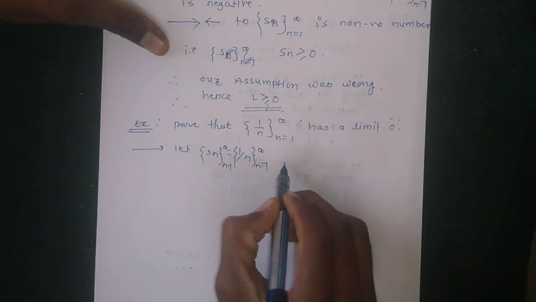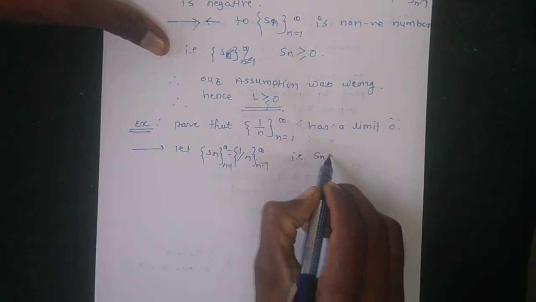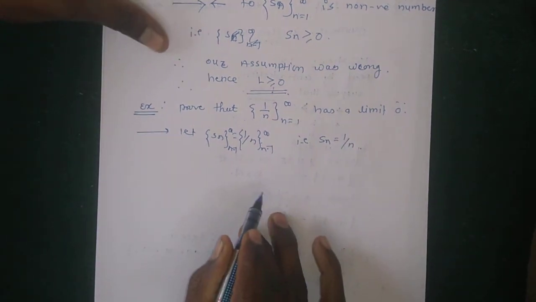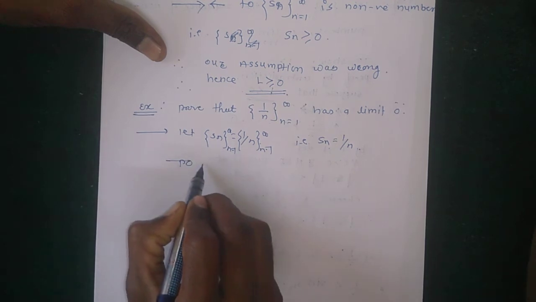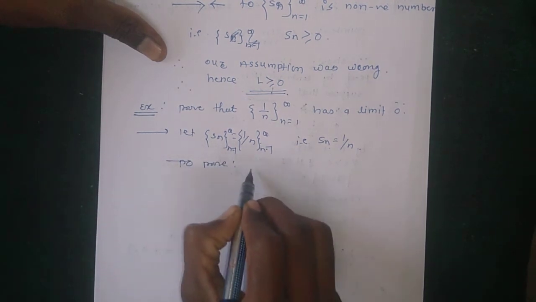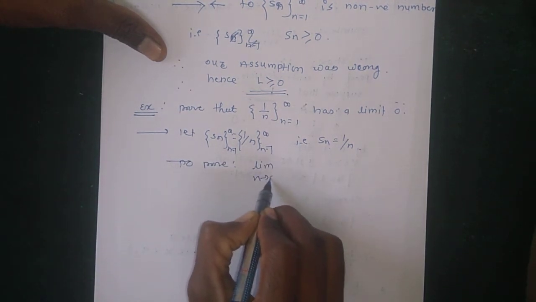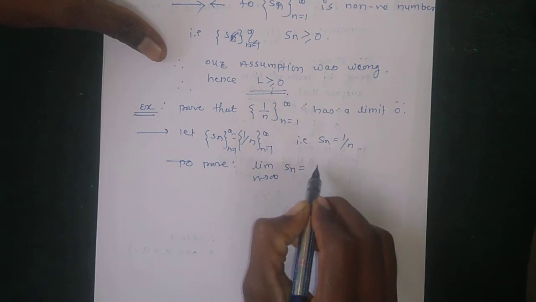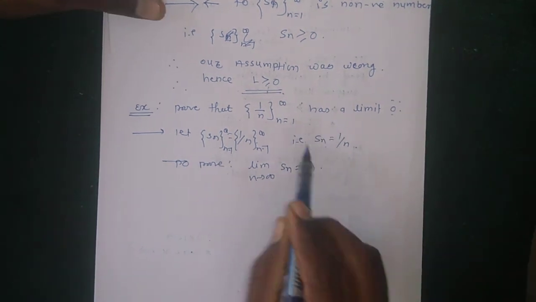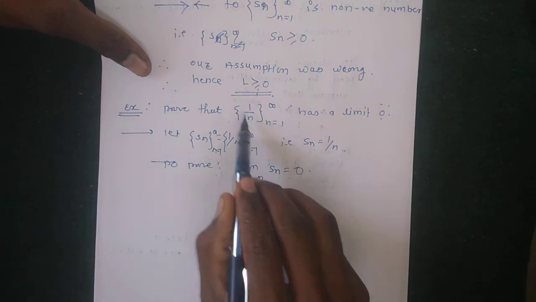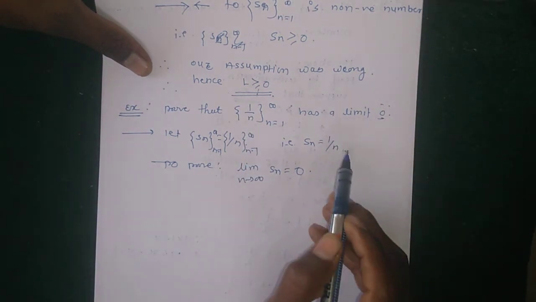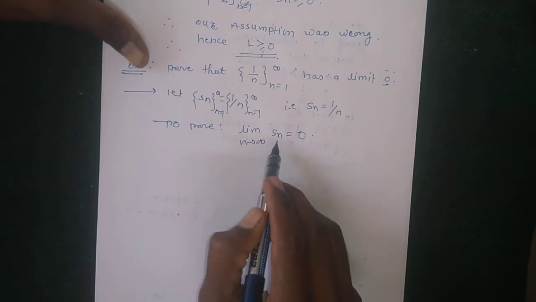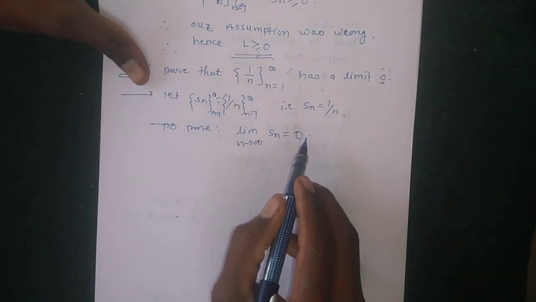given that Sn is equal to 1 by n. What is to be proved here? To prove limit n tends to infinity of Sn is equal to 0. Here we have to show the given sequence 1 upon n has limit 0, that is, limit n tends to infinity of Sn is equal to 0.